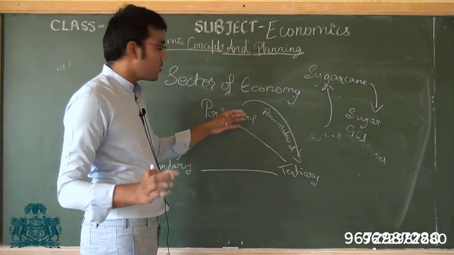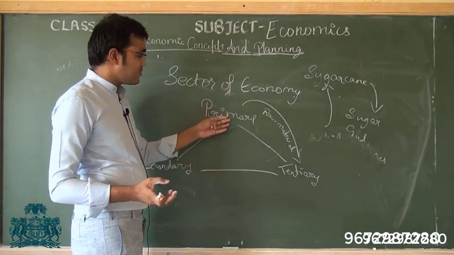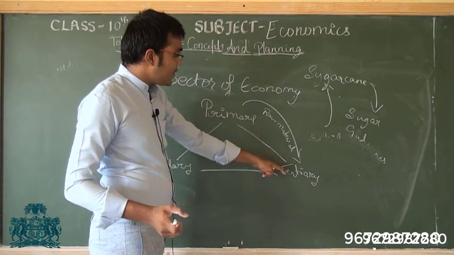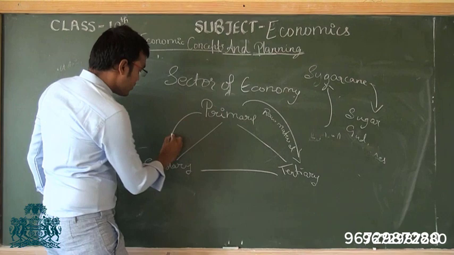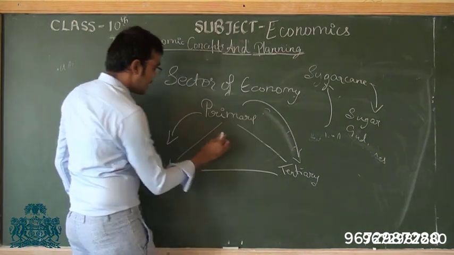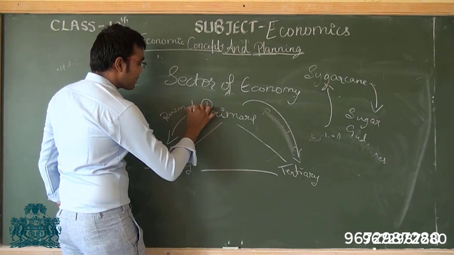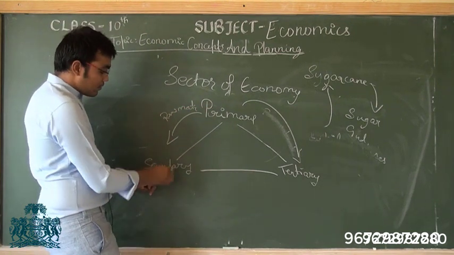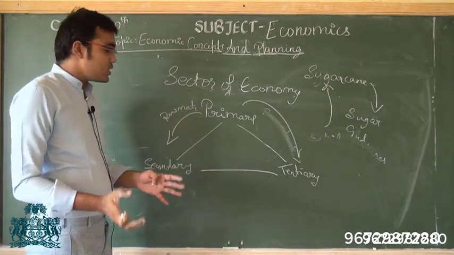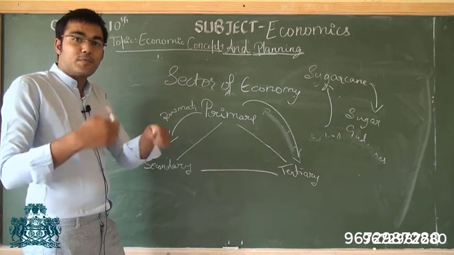Coal also comes under the mining sector. It is provided by the primary sector to the secondary sector, where it will be raw material. Now this raw material will be converted into finished goods. Like sugarcane will produce sugar.